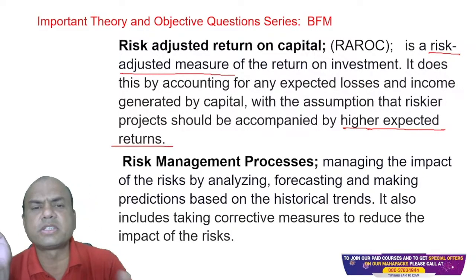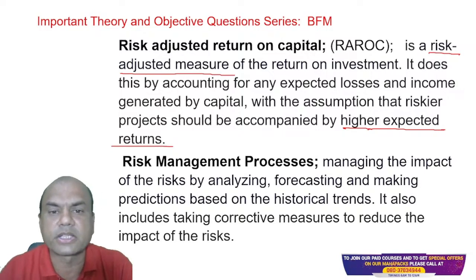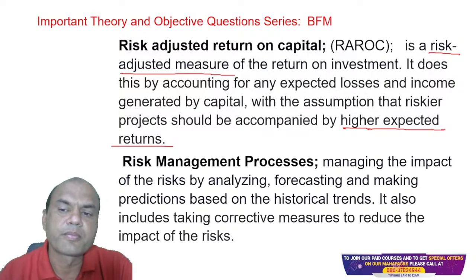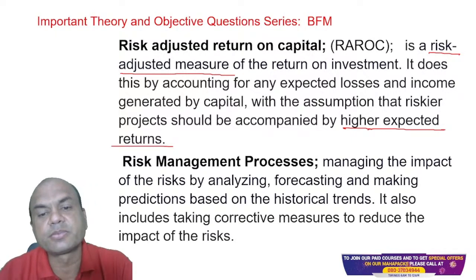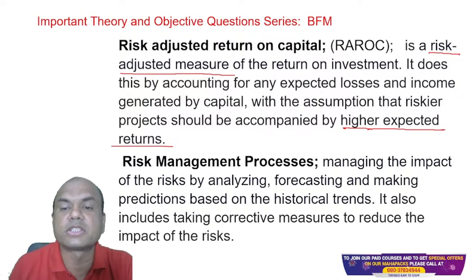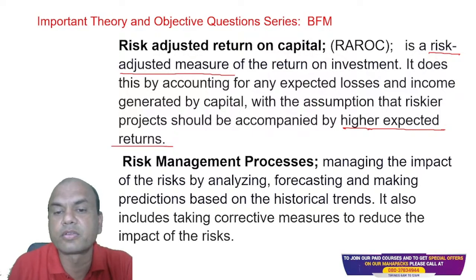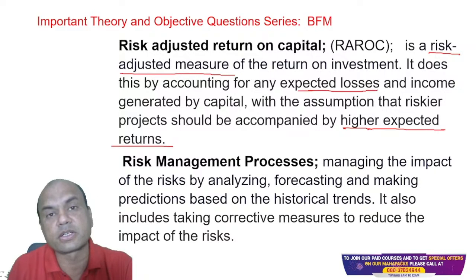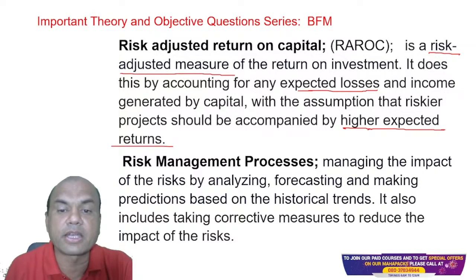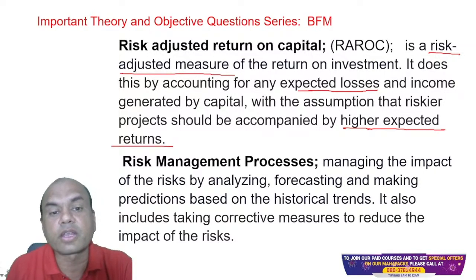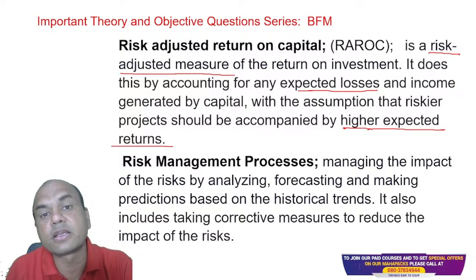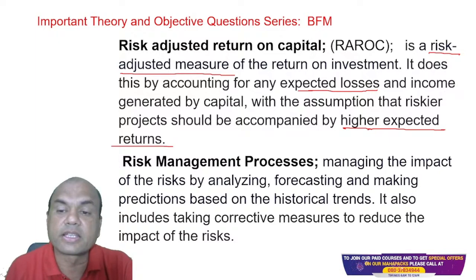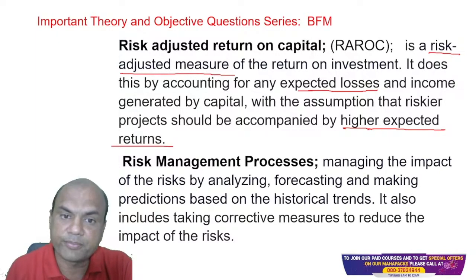Only then I'll invest in the higher riskier projects. Otherwise, won't I invest in the bank FD, isn't it? So it does this by accounting any expected losses. What all losses can occur whenever I invest in some riskier project, and income generated by that capital. So whatever capital I've invested, what is the income generated from that? Whether it suits my risk adjustment.